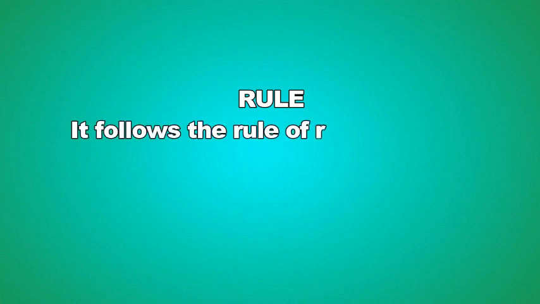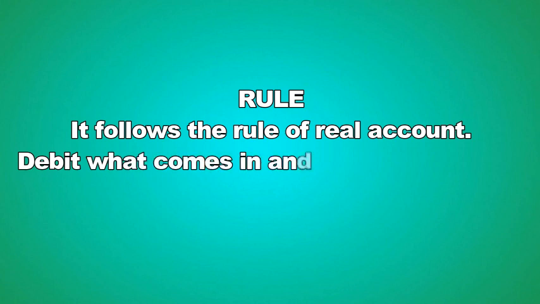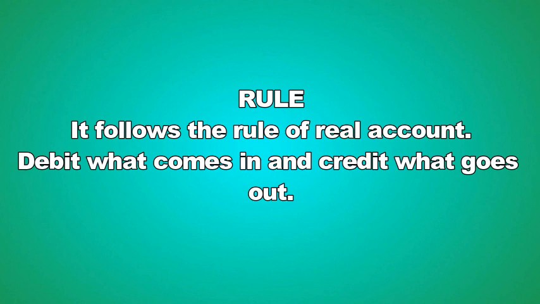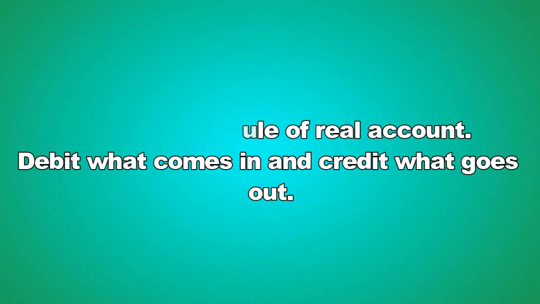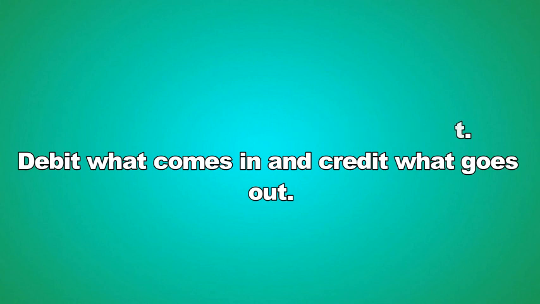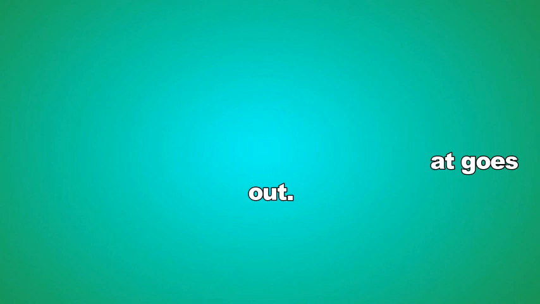Before preparing the format of a receipt and payment account, let's see what rule is applicable for it. In case of cash book, what we learned earlier, the rule says debit what comes in and credit what goes out. That means the rule applicable for real account is applied here. So receipt and payment account is same as or similar to a cash book, what you learned in the previous class.